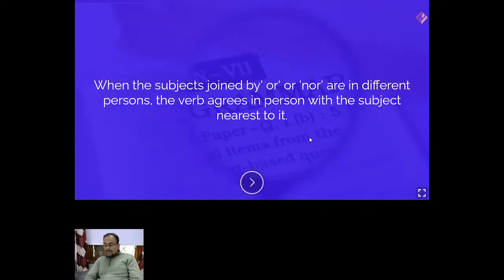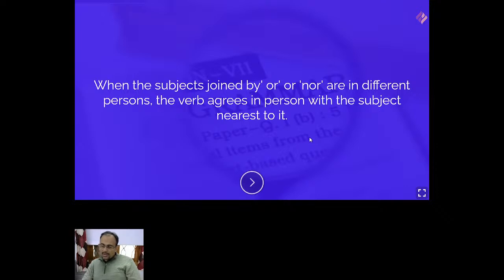And now let us read the rule. When the subjects joined by or nor are in different persons, the verb agrees in person with the subject nearest to it. Okay. So nearest to the verb is he, which is third person singular. That is why the verb should also be in the singular number. Right. So this is how you have to understand. You have to select your answer. Right. Always look for the subject which is closer to the verb.